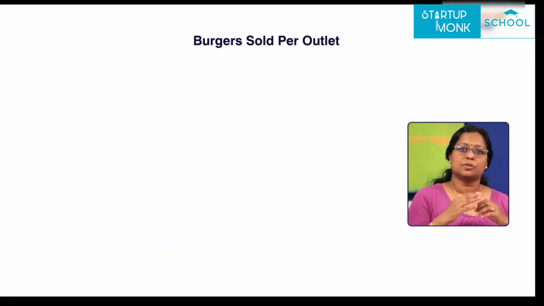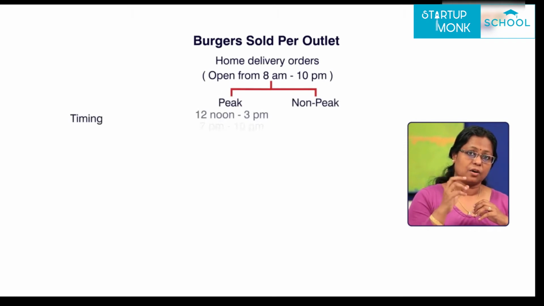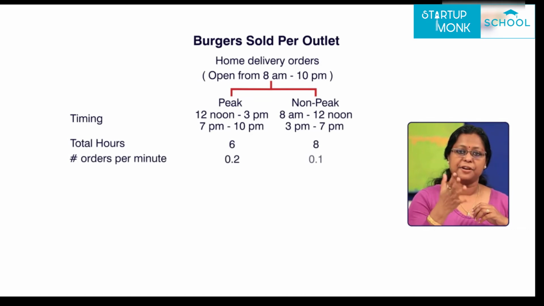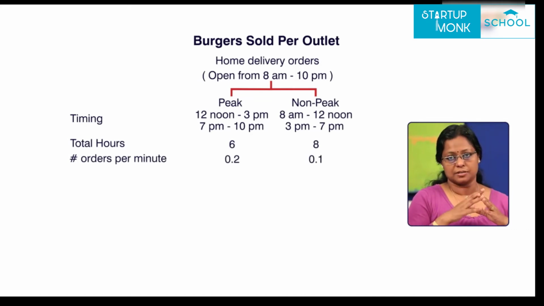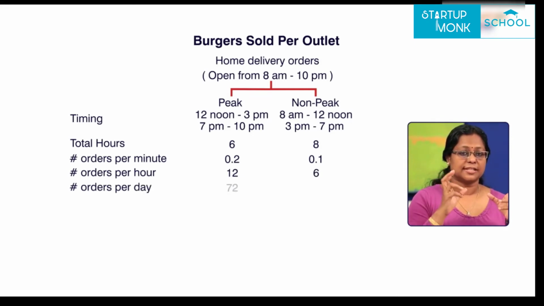Consider that the outlet also receives home delivery orders. Assuming that the outlet receives a call every 5 minutes during the peak hours and every 10 minutes during the non-peak hours, this gives us 12 orders per hour during the peak hours and 6 orders during the non-peak hours. So in total that gives us 72 orders during the peak hours and 48 orders during the non-peak hours per day.